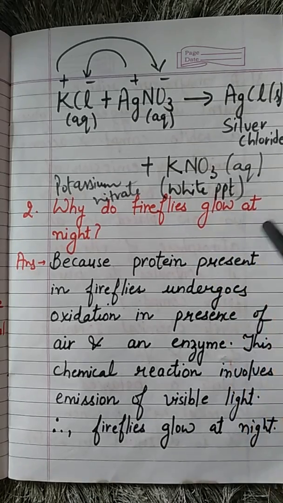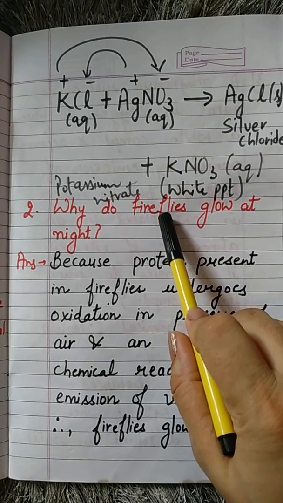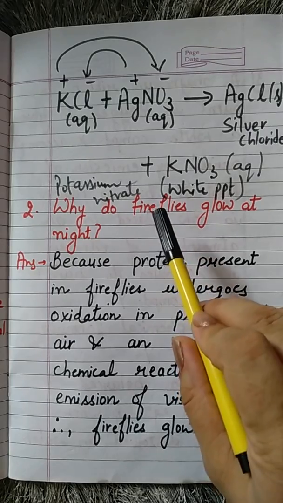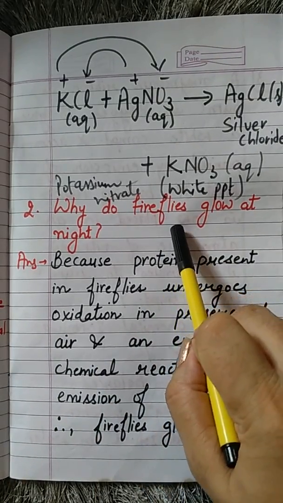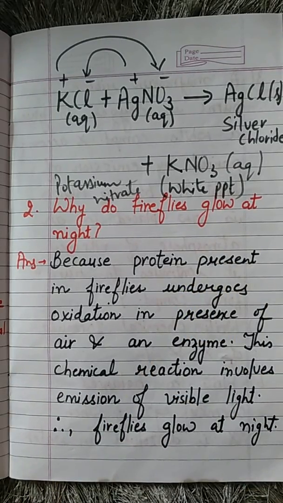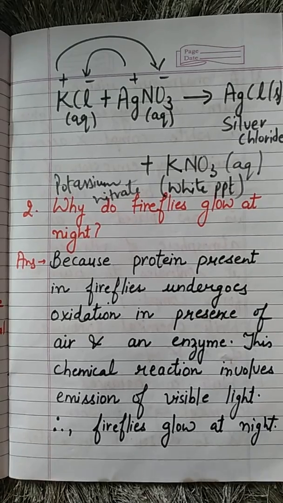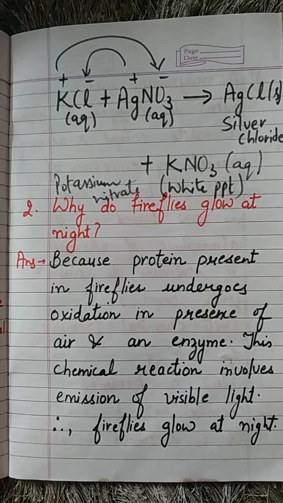Why do fireflies glow at night? What is the reason? The main reason is that the protein present in the fireflies undergoes oxidation, and because of the oxidation process, light is emitted. When light is emitted, we observe that the firefly is glowing at night.